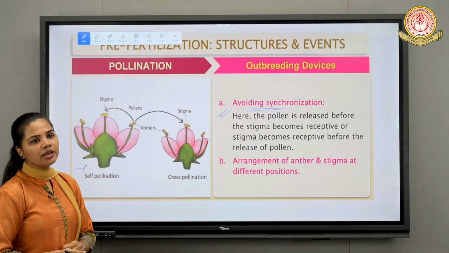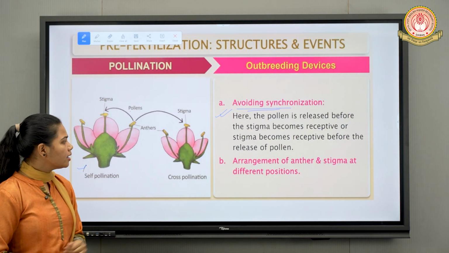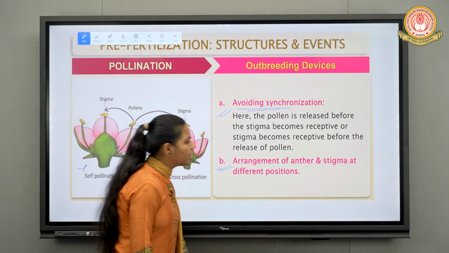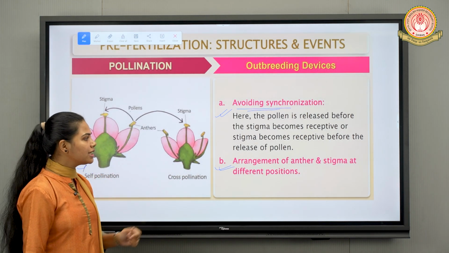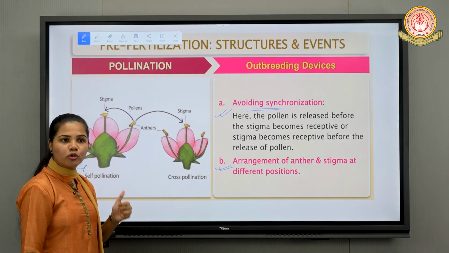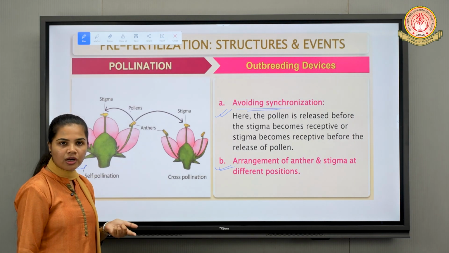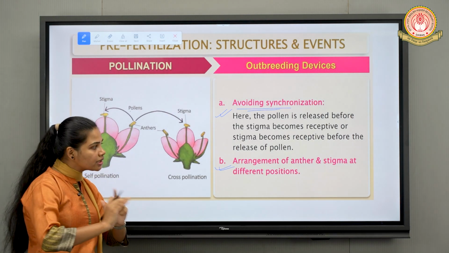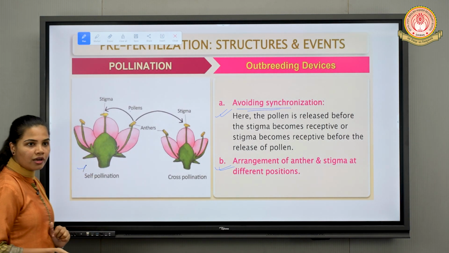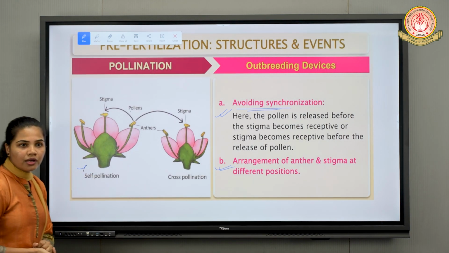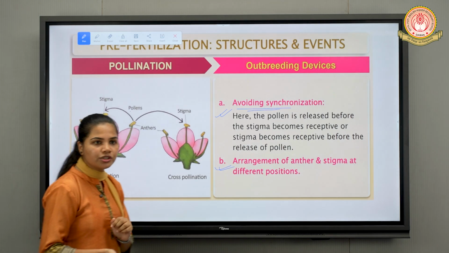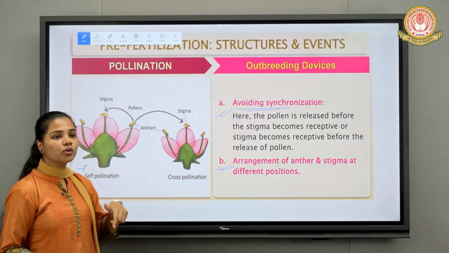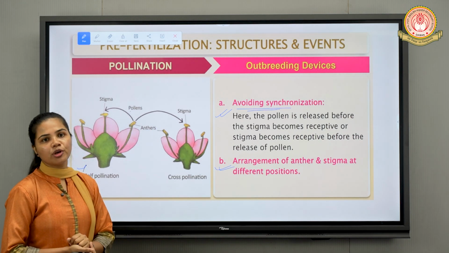Cross-pollination, but inhibit the self-pollination, right? Second point is the arrangement of anther and stigma at different positions. Obviously, if the position of the anther is above the stigma, or below the stigma, or there is distance between the anther and the stigma, then what can happen? It can avoid self-pollination, the release of pollen from the same flower, same anther to the stigma of the same flower, it can be avoided.